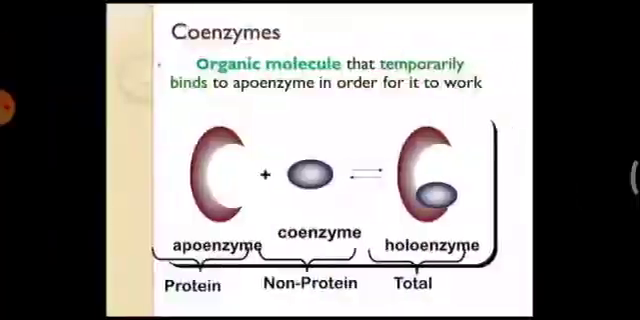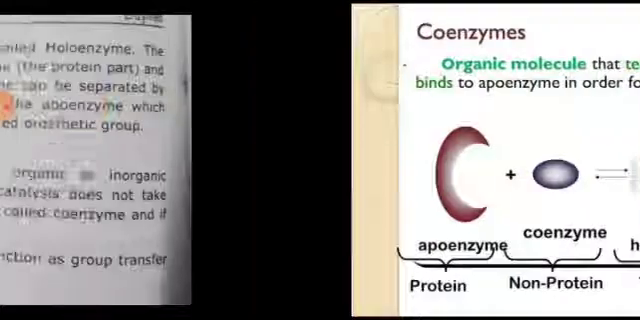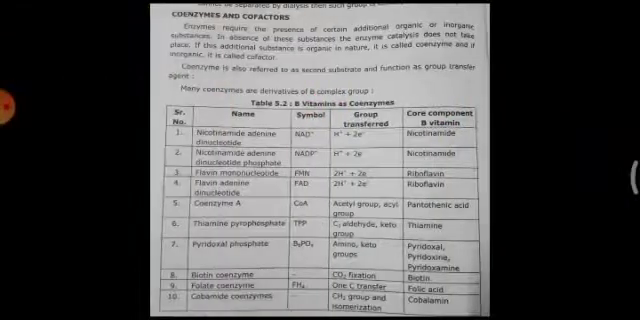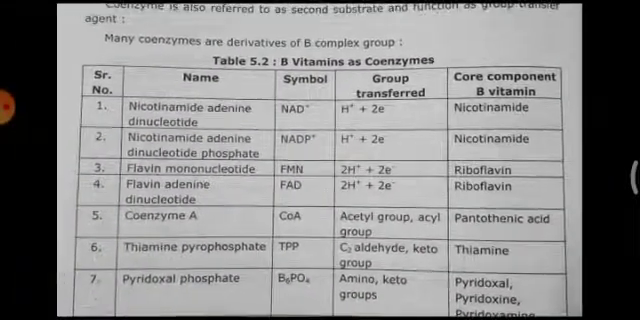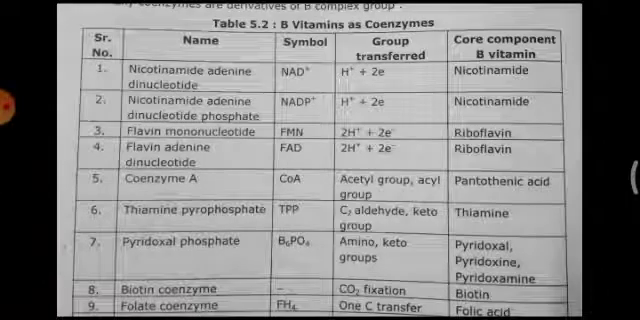If you can see here in these coenzymes, the main enzyme is an apoenzyme. Some coenzymes are attached to it, and then they make a whole holoenzyme. These are organic molecules that temporarily bind to the apoenzyme in order for it to work. These coenzymes are derived from different vitamin compounds. You can see in this table the vitamins, and they will give you coenzymes.